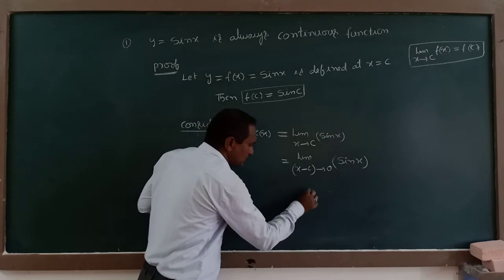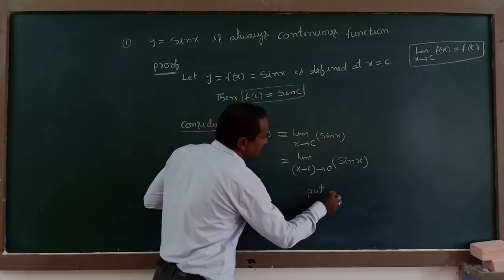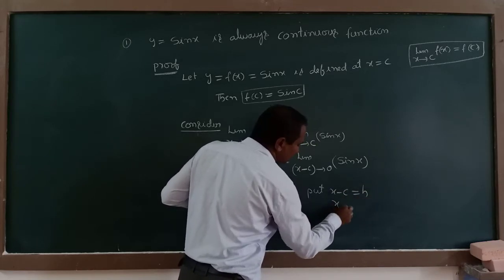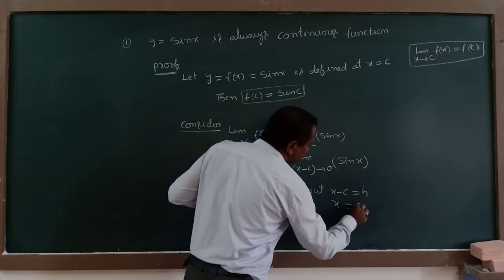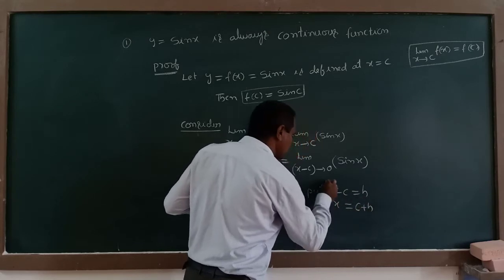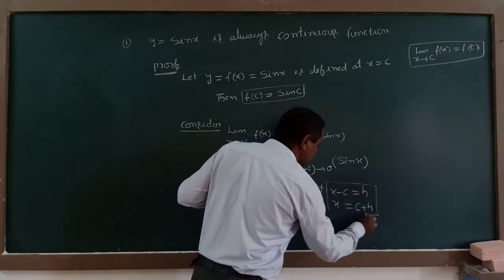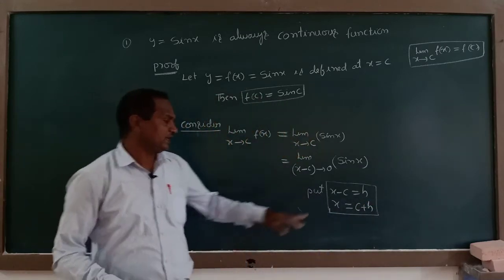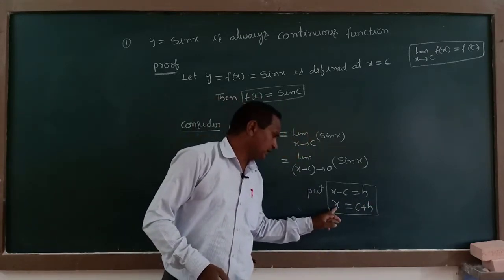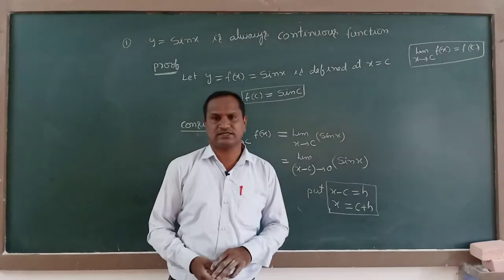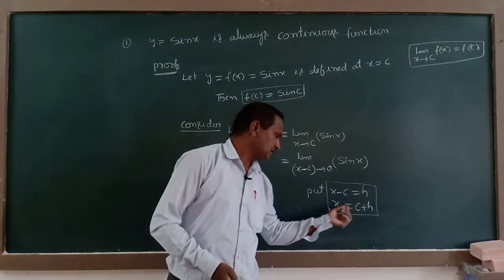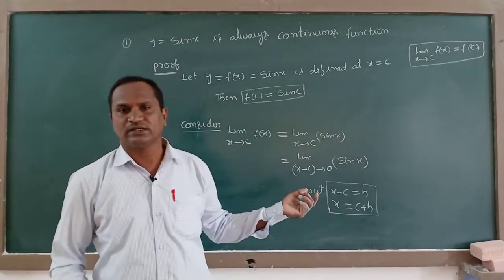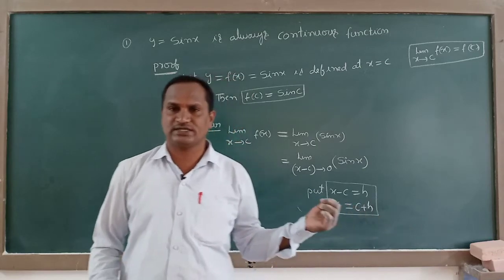Now put x minus c is equal to h, or x equal to, sending minus c to that side, c plus h. This means instead of x minus c, we put h, and in place of x, we put c plus h.